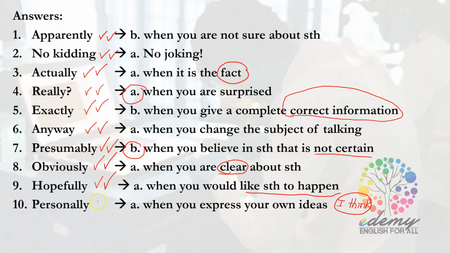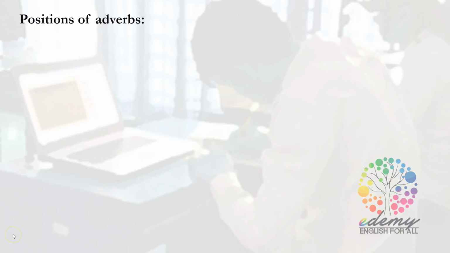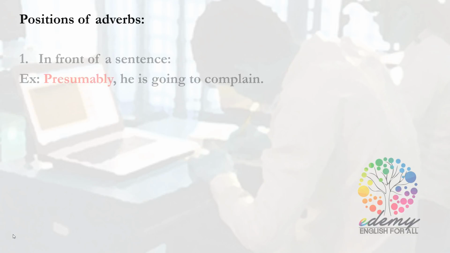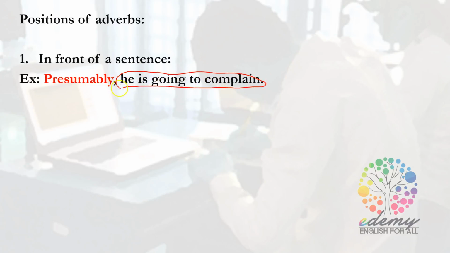Okay, after we have corrected the answer for exercise 2, I want to teach you the positions of adverb. Remember, adverb can be in a different position in a sentence. First of all, it can be in front of a sentence, like this. Presumably, he is going to complain. You can see that here is a sentence, right? And then here is an adverb. So the location of adverb can be in front of a sentence.